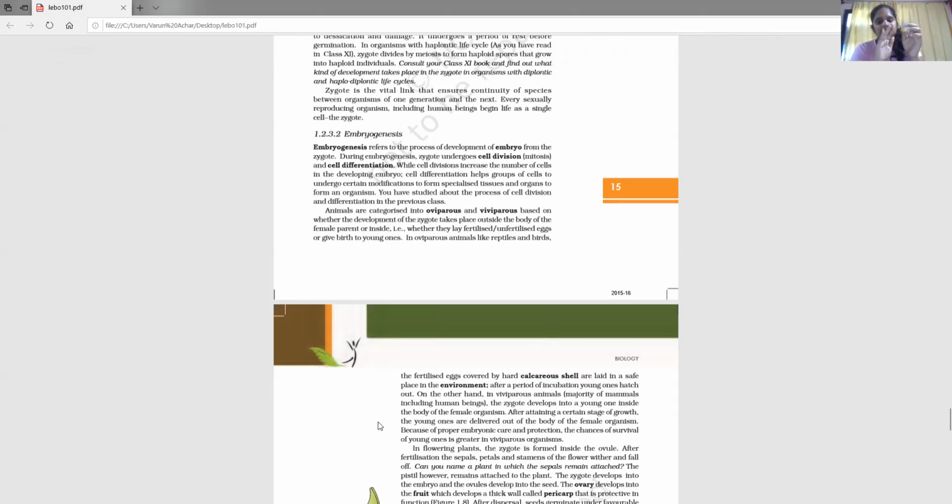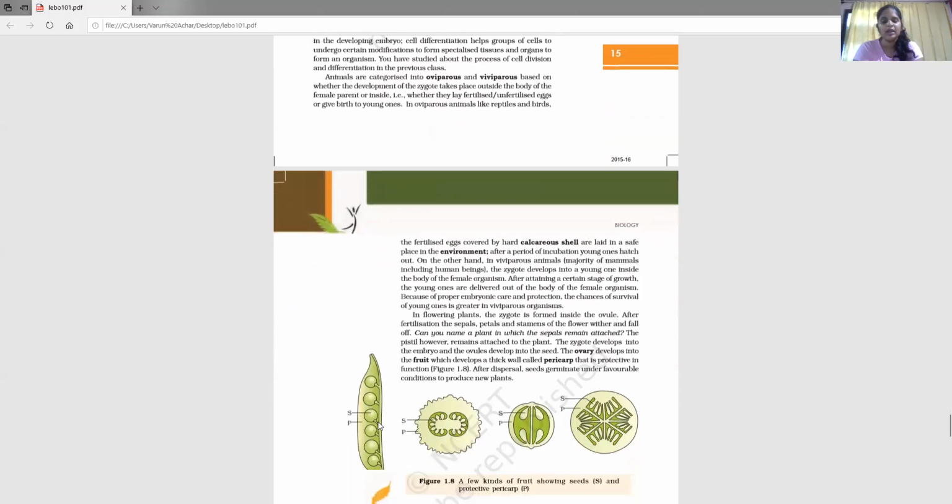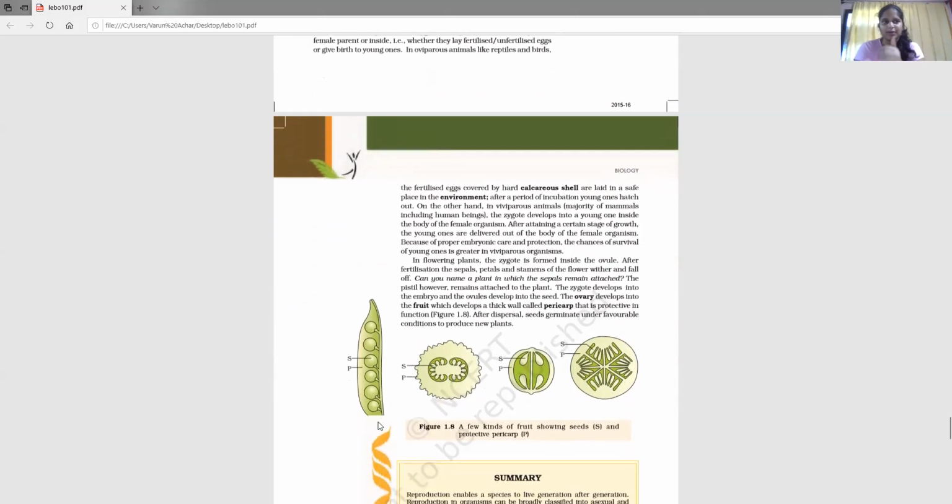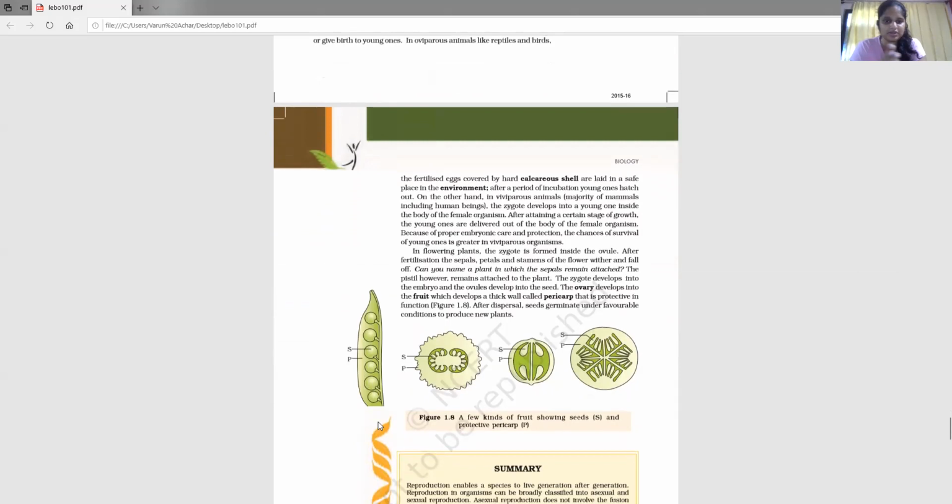So once they develop, the young ones are going to break open the calcareous shell and come out of it. So they are going to hatch and come out of it. This process is called hatching. Okay, and then they are going to develop on their own. Now from species to species, from class to class, the organisms differ. In case of reptilia, parental care is not seen, whereas in case of birds, parental care is seen. The parents will care for the young ones even after they hatch.